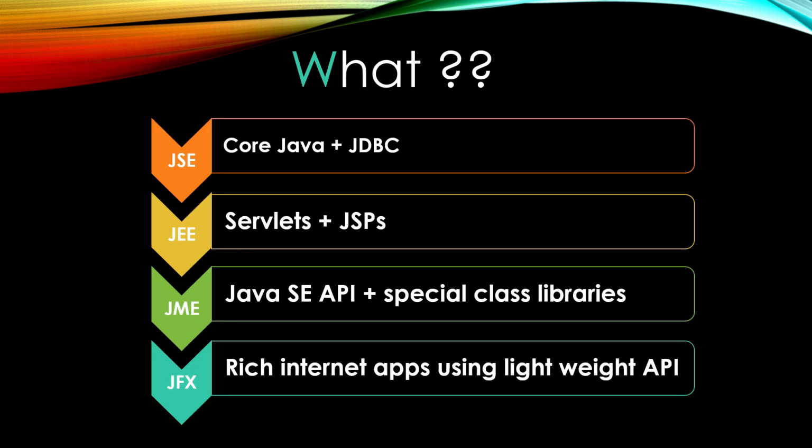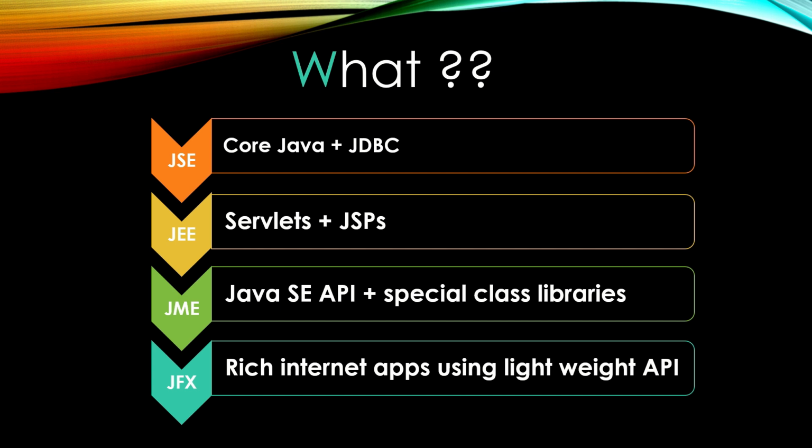Java is primarily modularized into 4 editions, that is JSE, JEE, JME and JFX. I believe most of you have heard about some of these categorizations. So let's talk about this in detail. To talk about the first module, JSE, JSE stands for Java Standard Edition. This is used to build standalone applications, for example, a calculator, wherein the code is maintained and also running in the same machine. Mostly it runs on the client side and is also maintained on the client machines.